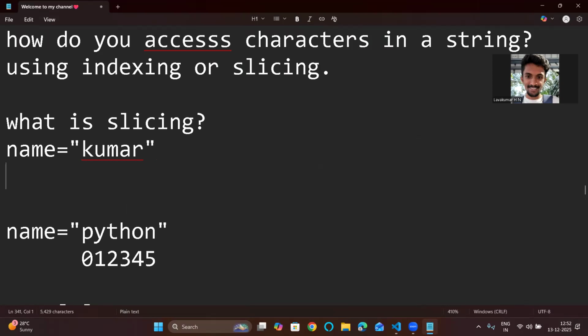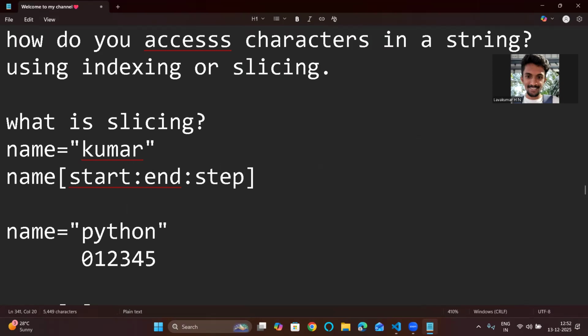The syntax of slicing is simple. Name, the variable that I'm using, and you have to use braces, what you guys call square brackets. Inside that, you need to mention the start of the index, and you need to give the end of the index, and you can give a step. The step is optional. This is the basic syntax, and we can work on some examples. Don't worry about this. Now you understood a little bit about slicing. I will make you one video.